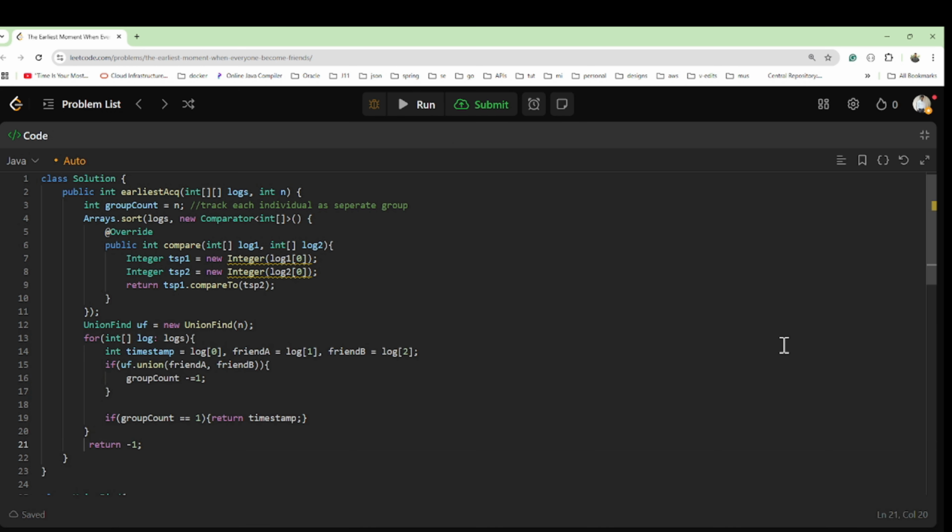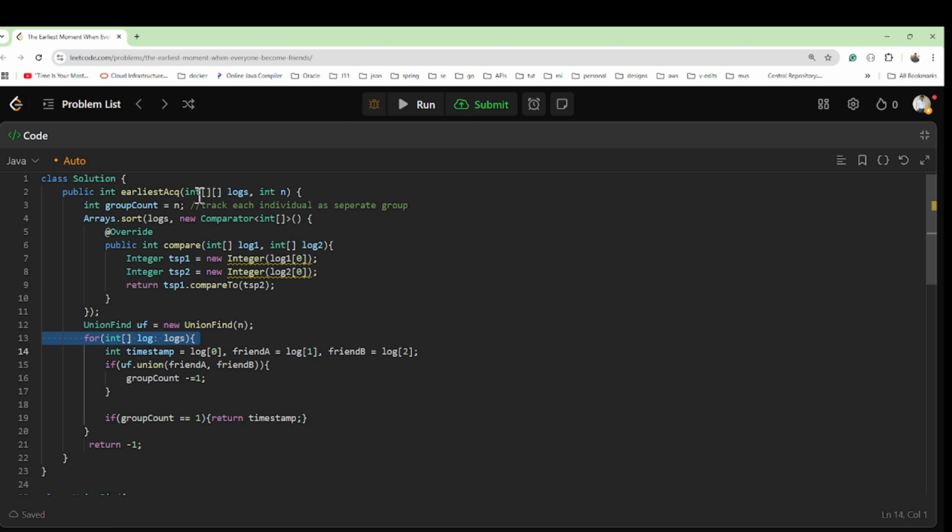Yeah, accepted. So what we are doing actually, we have been given the group count, right? Now the group count is initially the number of persons we have, so the individual group count is the same as the number of people. Now what we have to do, we have to sort the timestamps in chronological order, so that we can iterate one by one, right?